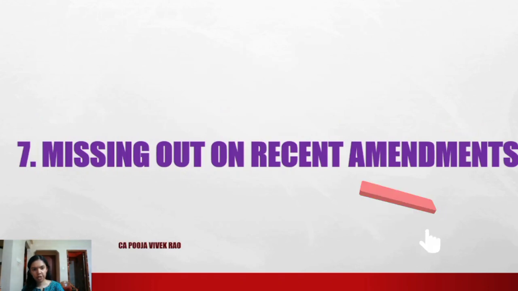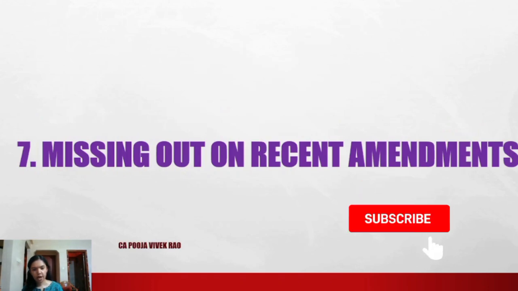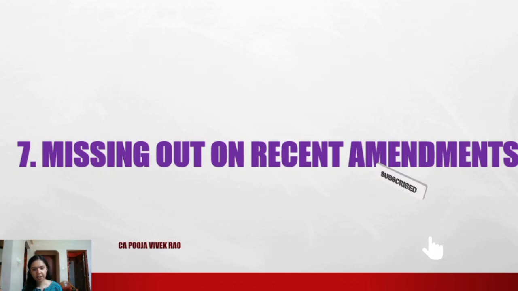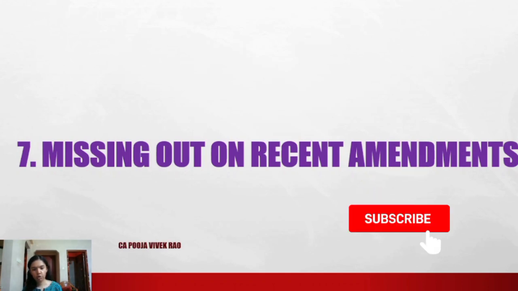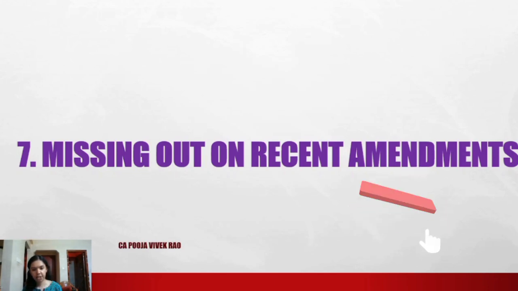The next error noticed was missing out on recent amendments. ICAI updates the syllabus regularly and most students lose marks because their answers don't reflect the latest changes. So always go through the BOS Knowledge Portal and check if you are studying from the latest study material applicable for your exam.